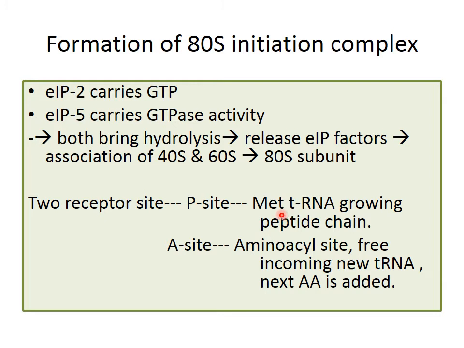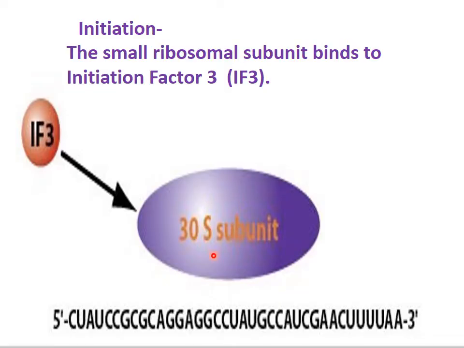So first the transfer RNA with methionine comes to the P site and a new amino acid will come to the A site. Now we will see the process. So before that, we have seen eukaryotic initiation. Now I hope you understood.